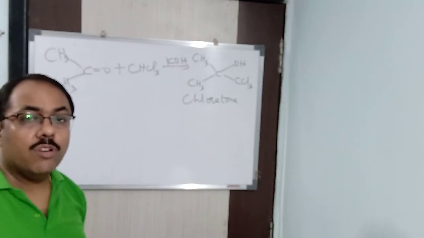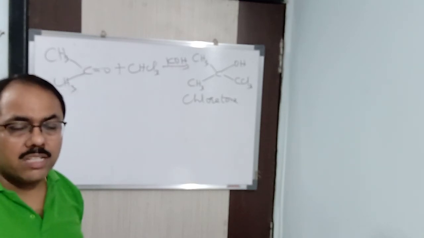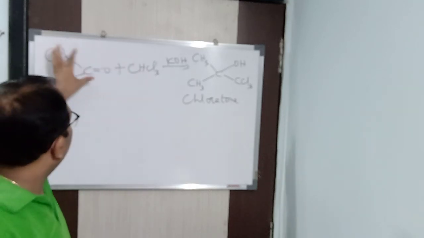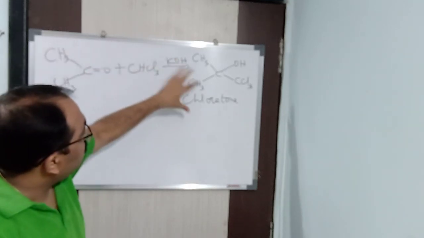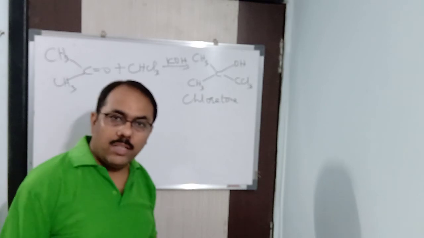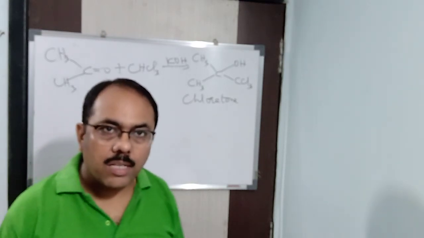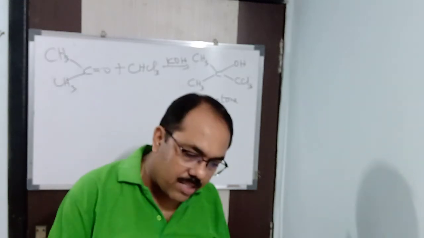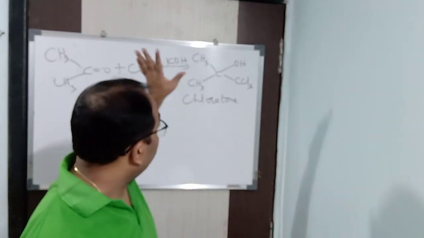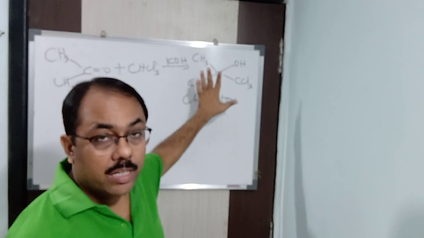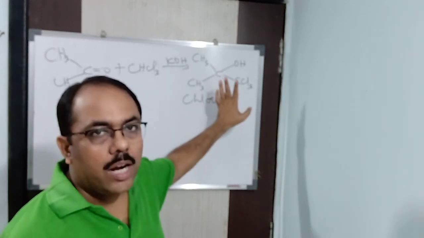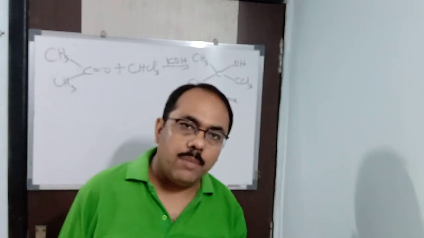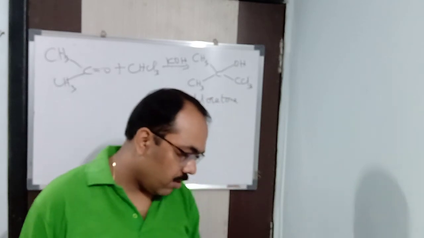A condensed product means chloroform will no more be used. Two molecules of aldehyde in presence of KOH will form a different product. That is the aldol condensation product. So there is no role of chloroform here in that particular case. Clear? So hence aldehydes do not undergo this type of reaction. But ketones do undergo. That is what I mean to say. Alright, we have seen it already.